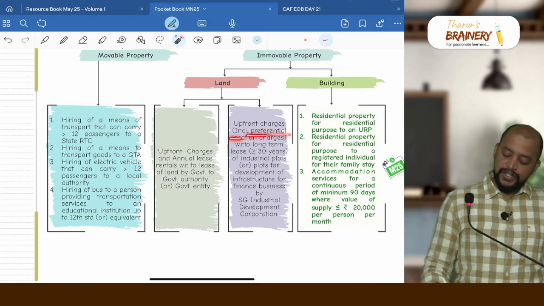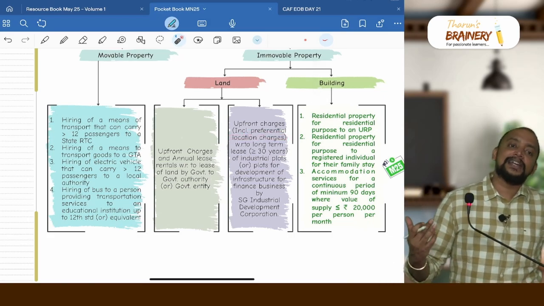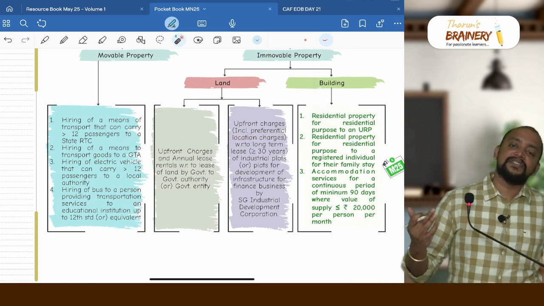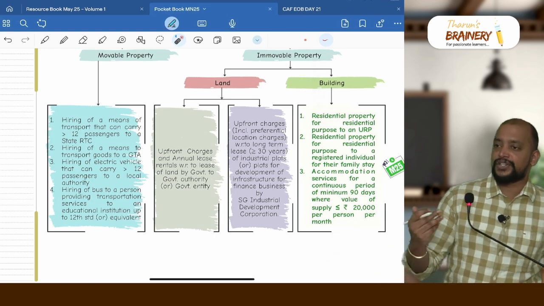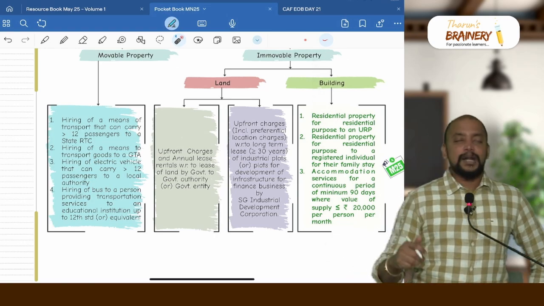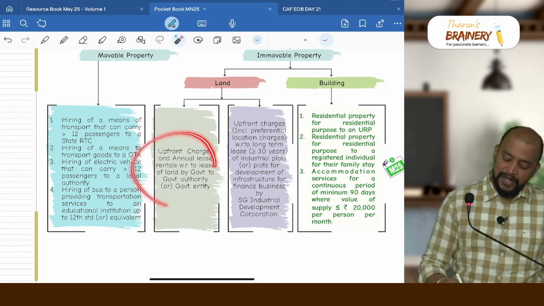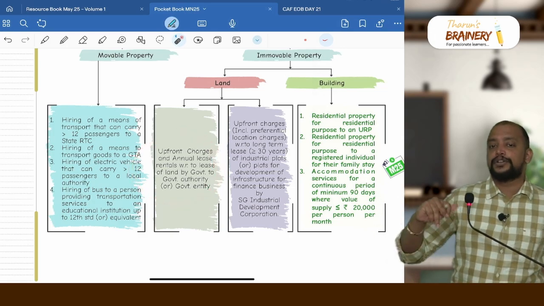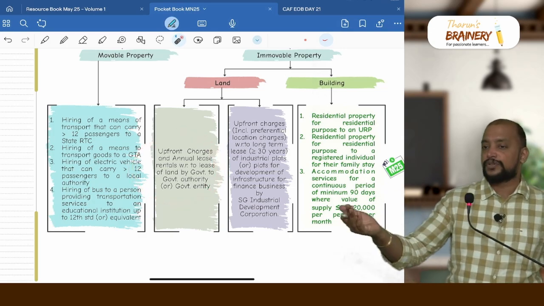What about this preferential location charges? In order to get the land allocated at a preferential area, we pay this preferential location charges. That is also part and parcel of upfront amount and it is exempted. But that preferential location charges usually will not be there in the context of government to government authority or entity. Only for others it will be there.